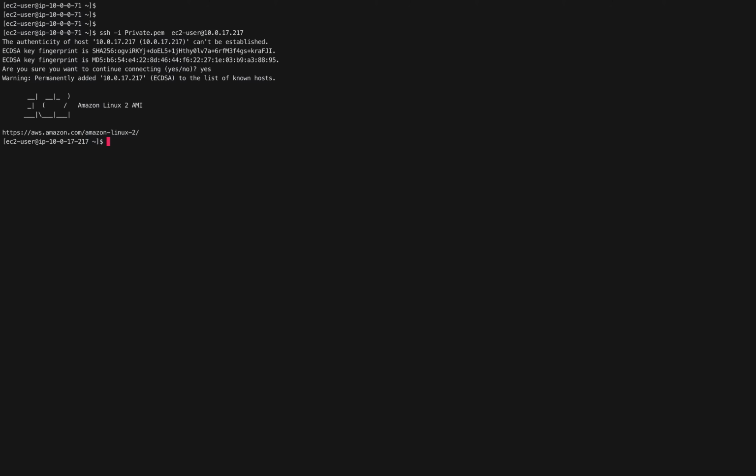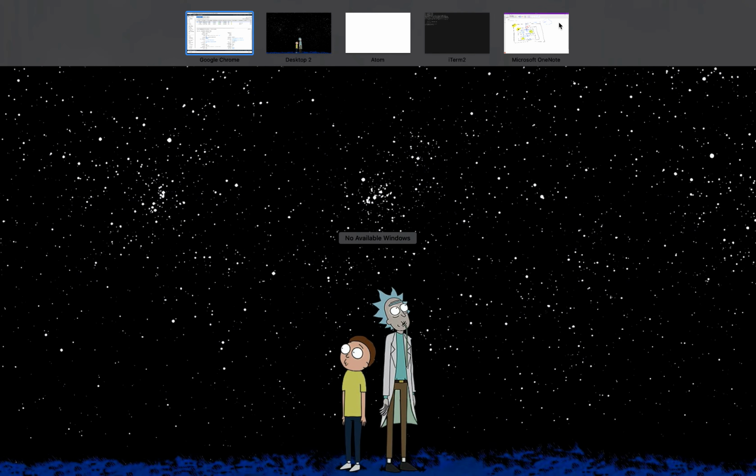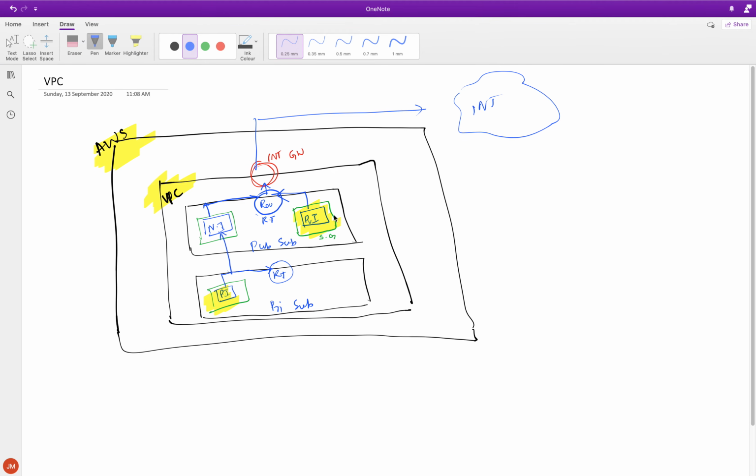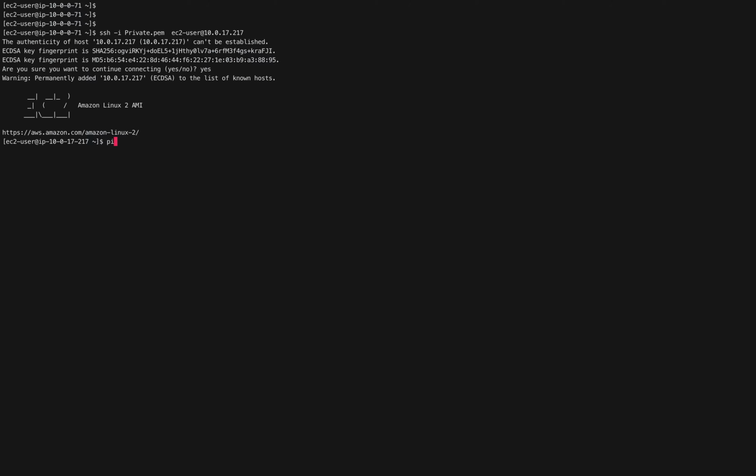Awesome, I'm able to connect to it. What I've done is connect to my public instance first, and from there I did an SSH to my private instance. But if you see now, do I have internet connectivity on my private instance? Nope, I don't have internet connectivity.